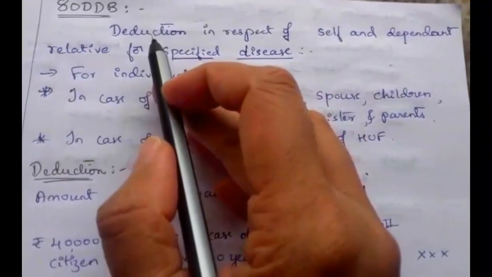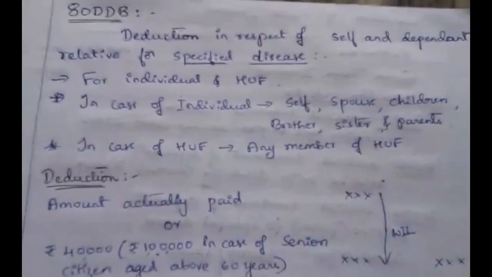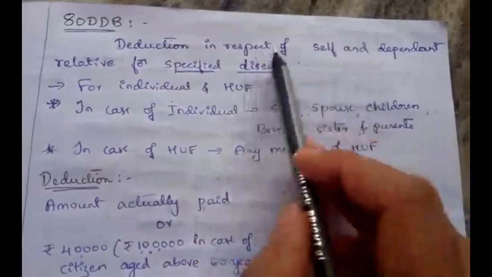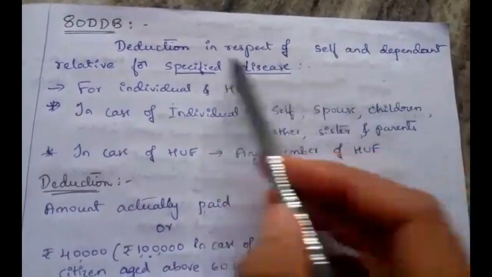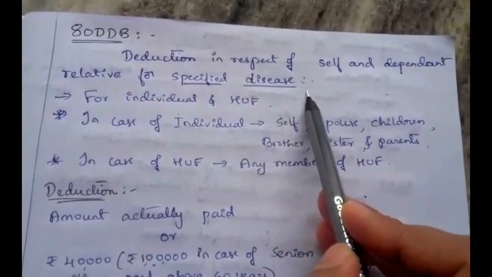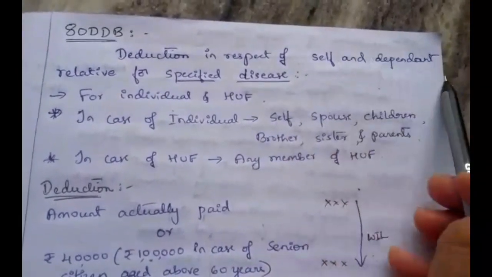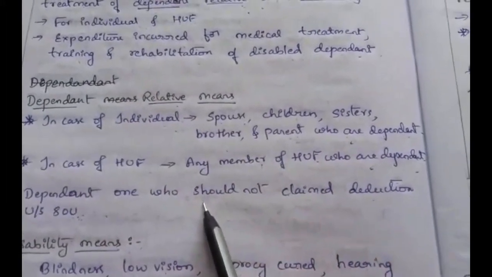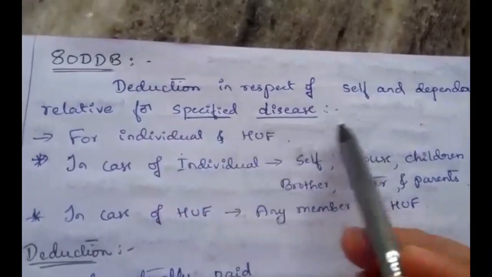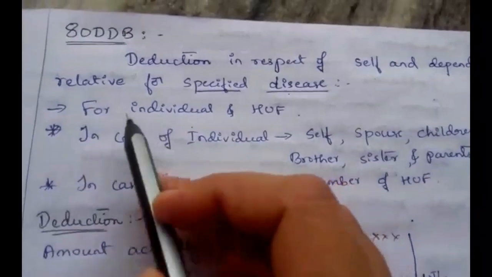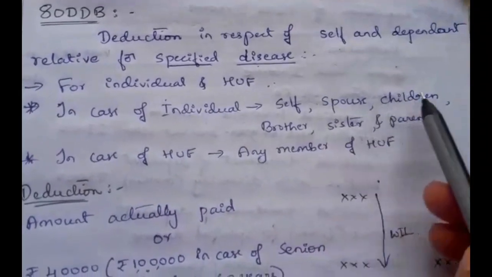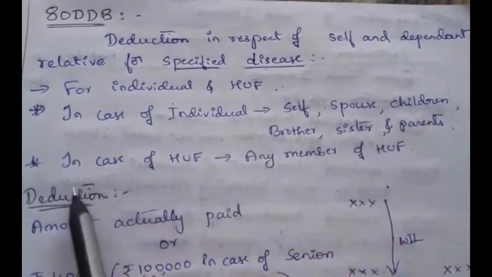The next deduction is section 80DDB. This is a deduction in respect of self and dependent relative for specified disease. Here we can claim the deduction for self as well as dependent relative. Dependent relative is the same as given here. Along with dependent relative we can claim for self as well. That is 80DDB, which is for the specified disease. This deduction can be claimed by an individual and HUF. In case of an individual, self, spouse, children, brother, sister and parents, we can claim for the individual.